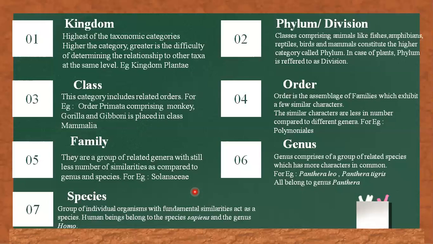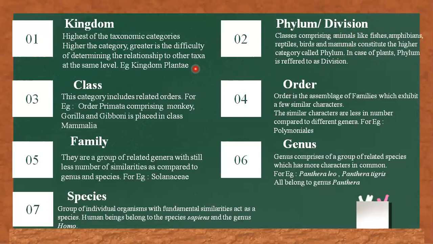So, in simple words, we can say that genus is the assemblage of species, family is the assemblage of genera, order is the assemblage of families, class is the combination of orders, more than two or many classes combined together form a phylum or a division, and the assemblage of phyla or divisions is categorized as kingdom.